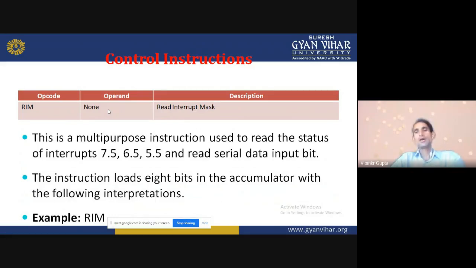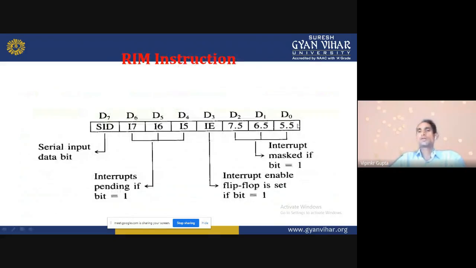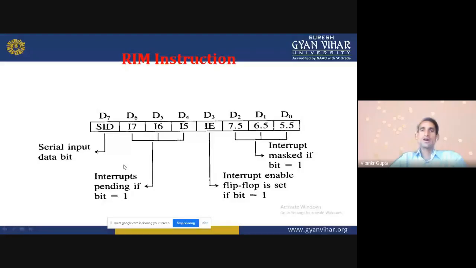The instruction loads 8 bits in the accumulator with the following interrupt status. D0 is RST 5.5, D1 is 6.5 and D2 is 7.5. These are interrupt masks. And then if interrupt enable, it is 1. Then I7, I6 and I5 are the pending interrupts. This is the RIM instruction.